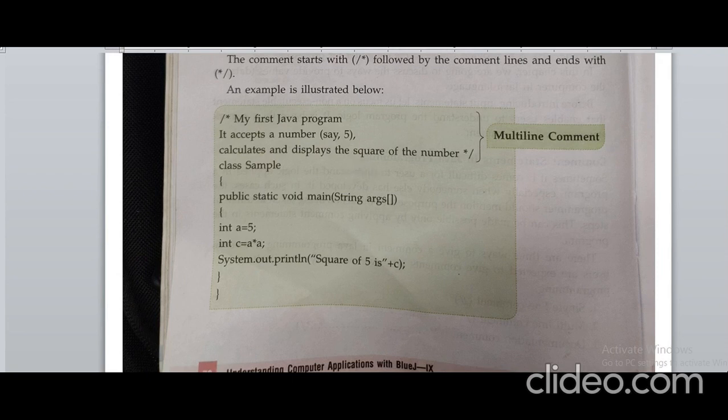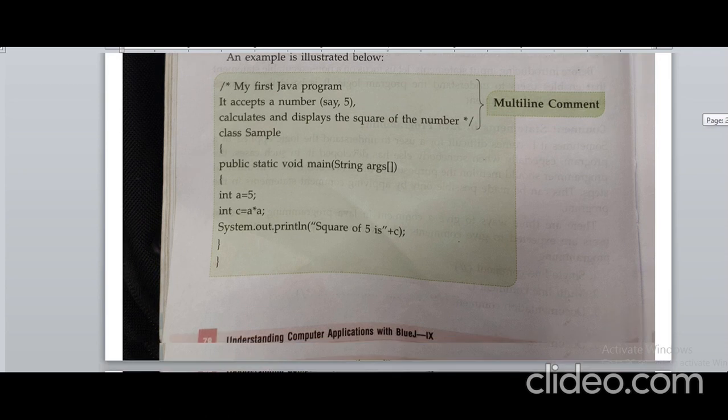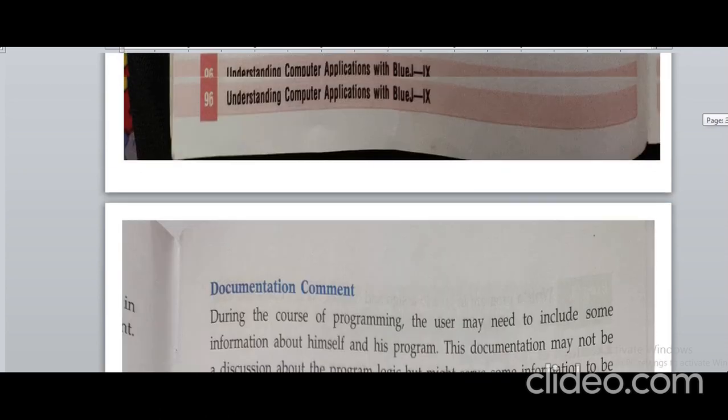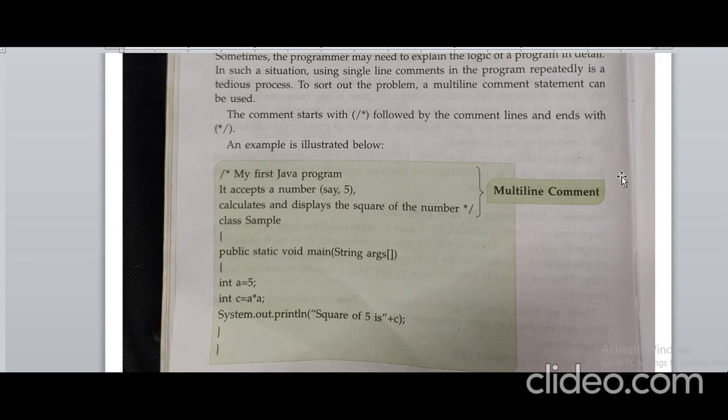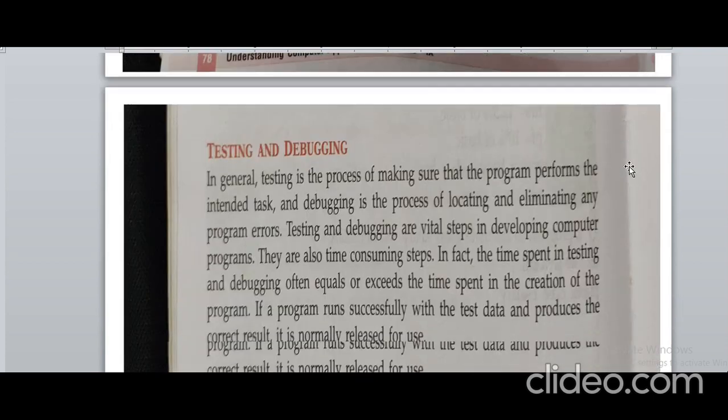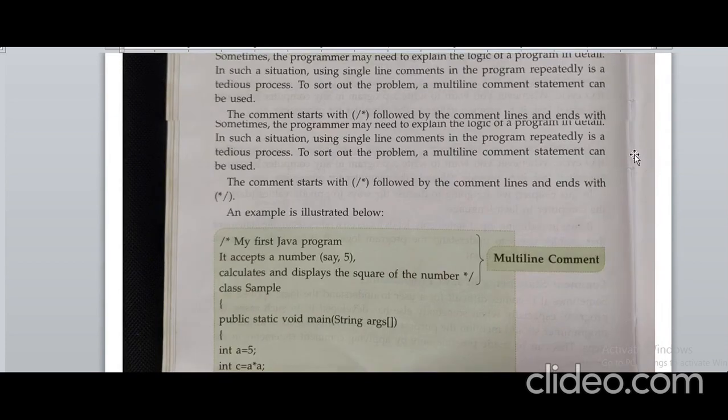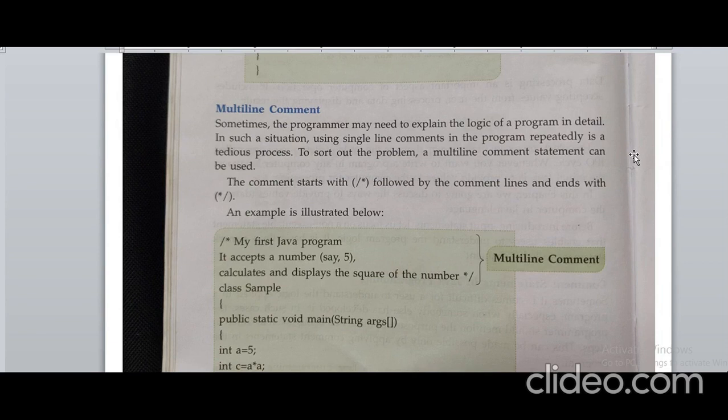Now, the next one is the documentation comment. During the course of the program, the user may need to include some information about himself.